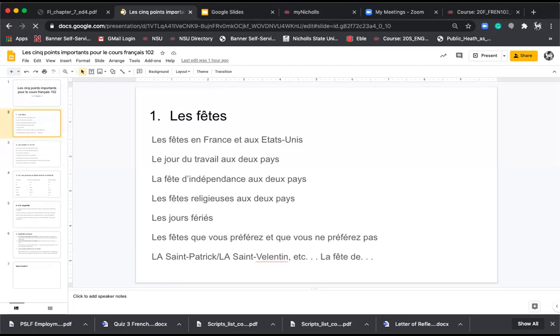Les fêtes en France, aux États-Unis, le jour du travail dans les 2 pays, donc le jour du travail, Labor Day or May Day, la fête d'indépendance dans les 2 pays, le 14 juillet ou le 4 juillet, les fêtes religieuses aux 2 pays. Last week with Caitlin, we talked a lot about some of these Catholic fêtes like Assomption, la Toussaint, les jours fériés, a day off.